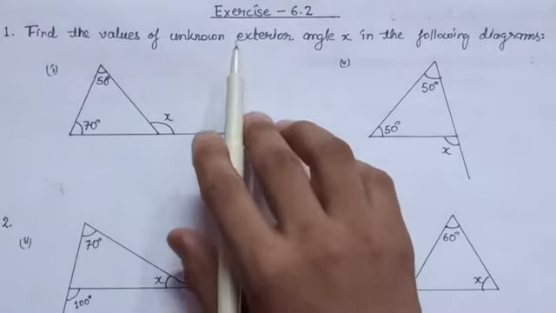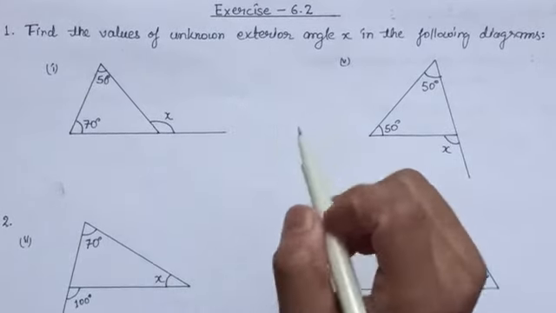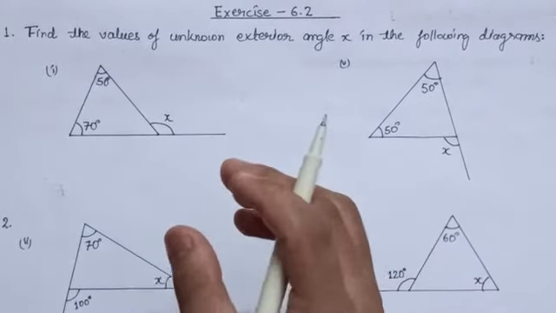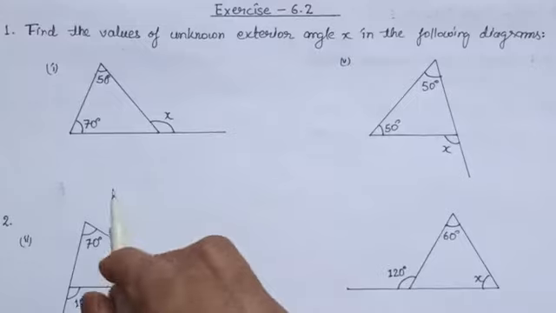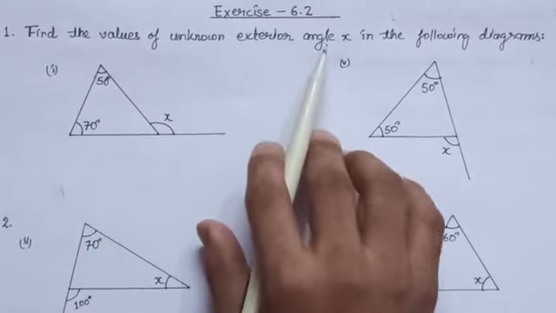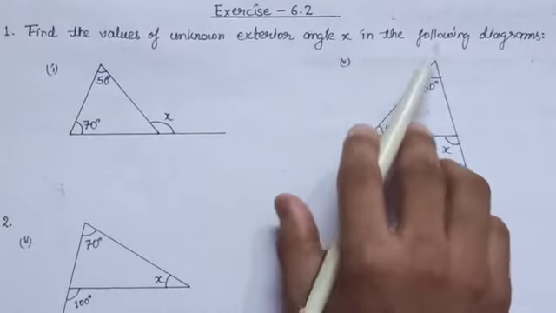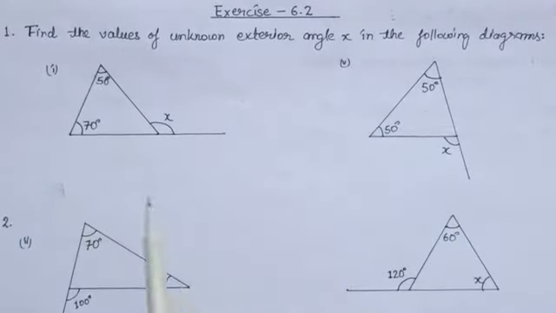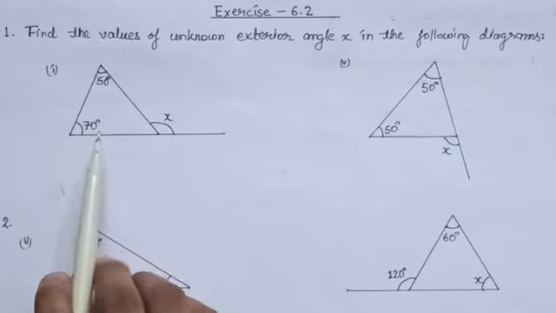Now students, we will solve exercise 6.2, keeping in mind that an exterior angle is equal to the sum of its interior opposite angles. So here we have the first question: find the value of the unknown exterior angle x in the following diagrams. So here we have the following two diagrams. Let us solve each of these one by one.